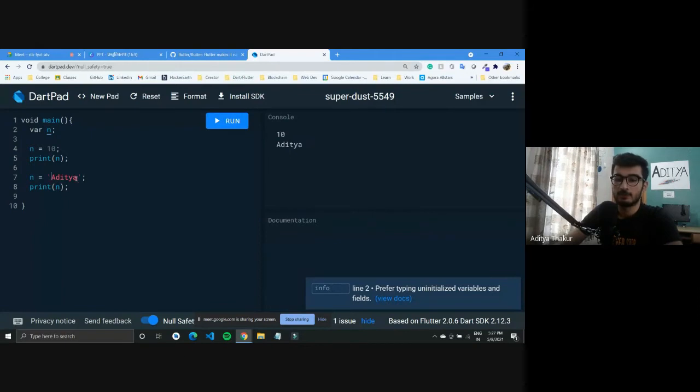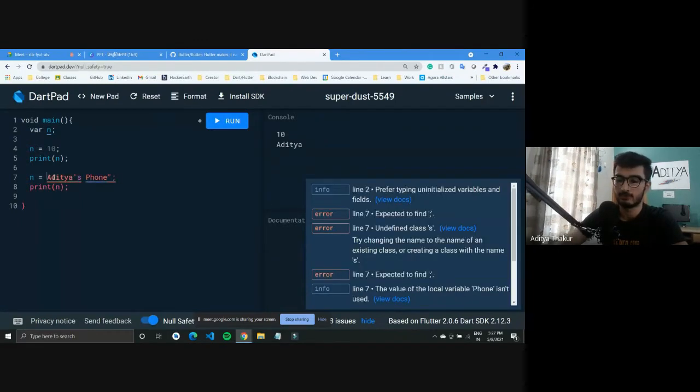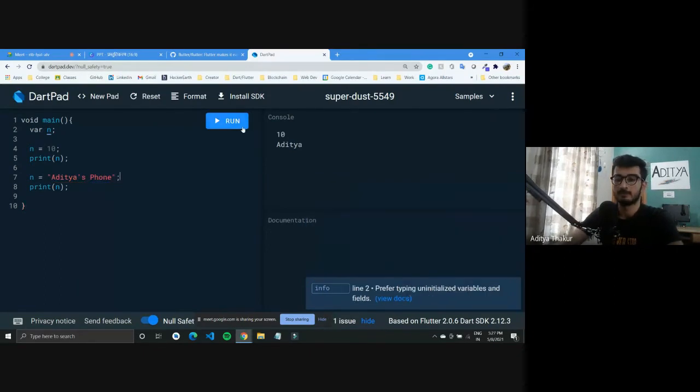And if you have to write something as in phone, so instead of using single quotes, you can use double, and now it should work fine. So these are some of the Dart basics.